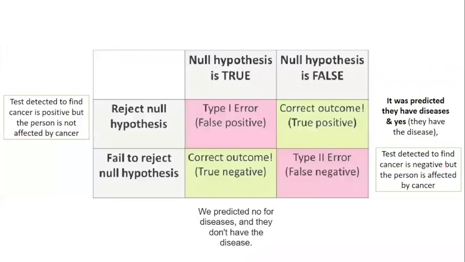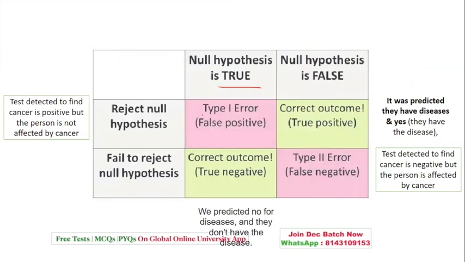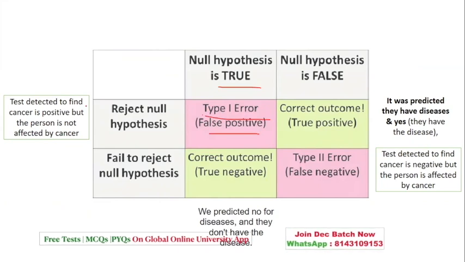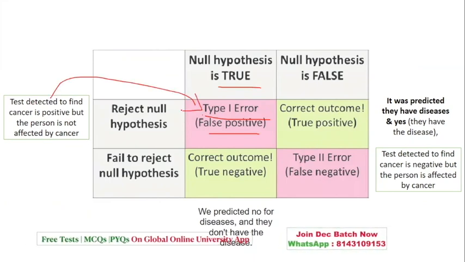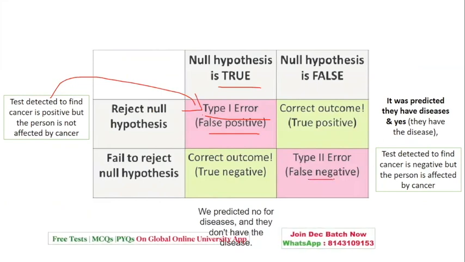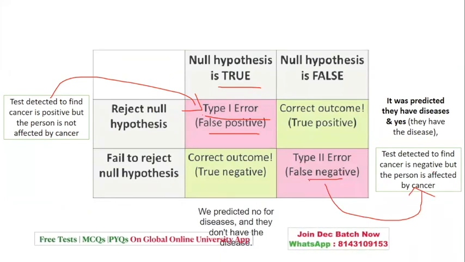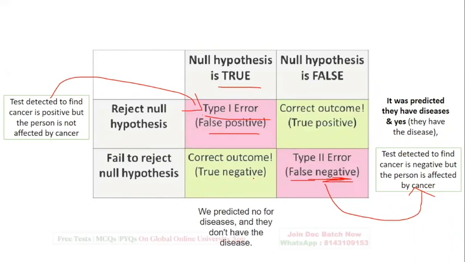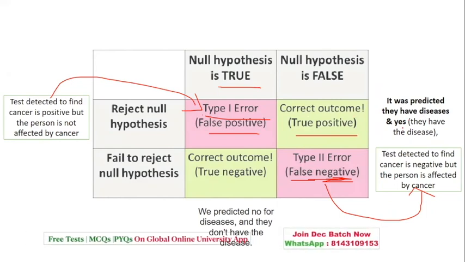Okay, I have given this in a little more detail here. A null hypothesis is true, but you have rejected it. That is a false positive. For example, a test to detect cancer is positive, but the person does not have cancer. So it is false, but it is positive. Now it is a false negative: the test to detect cancer is negative, but the person is affected by cancer. So it is false, and the test is negative. When it is a true positive, it was predicted that they have the disease, and yes, they have it.